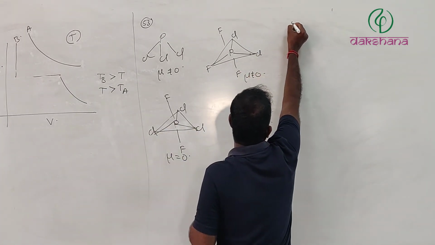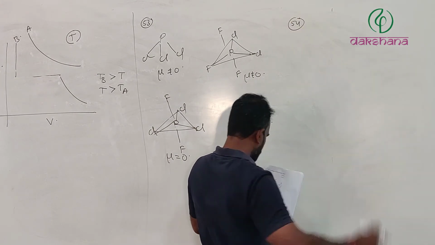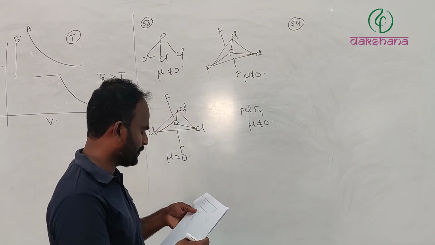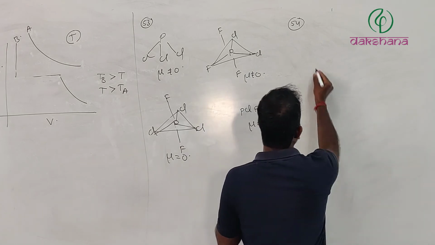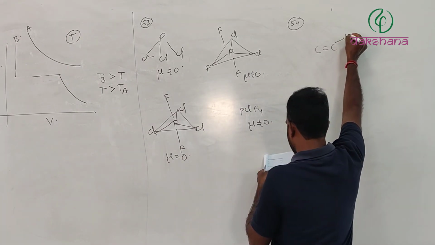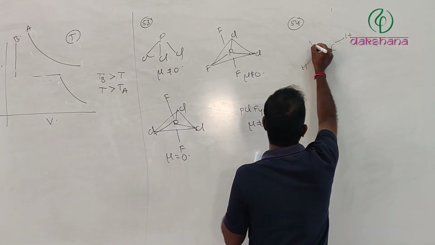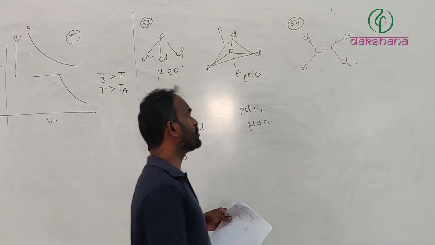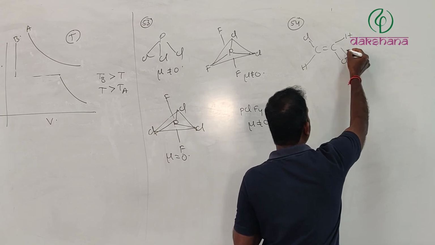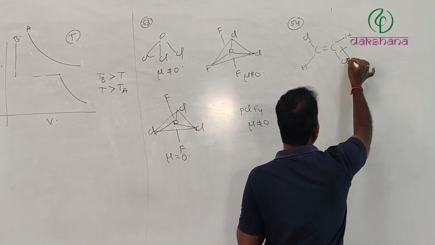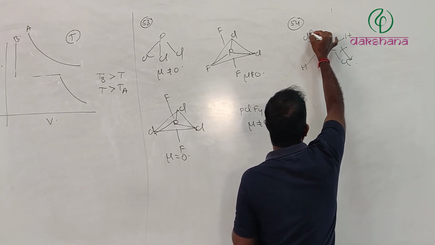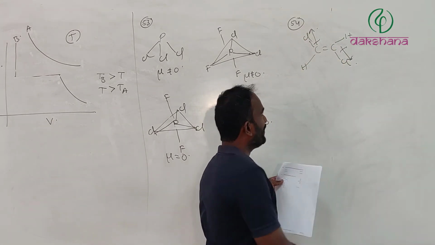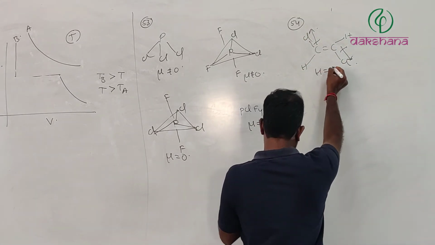Next, question number 54. Here C double bond C, H, chlorine. What they are asking here also is whose dipole moment does not equal 0. The bond moment will act in this direction. Here the bond moment will act in this direction. Its dipole moment definitely mu is equal to 0, no doubt.